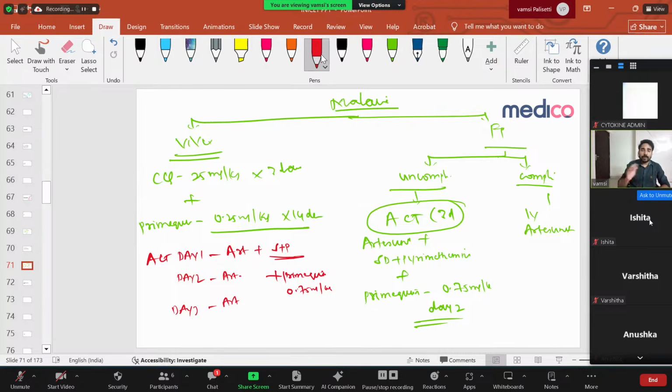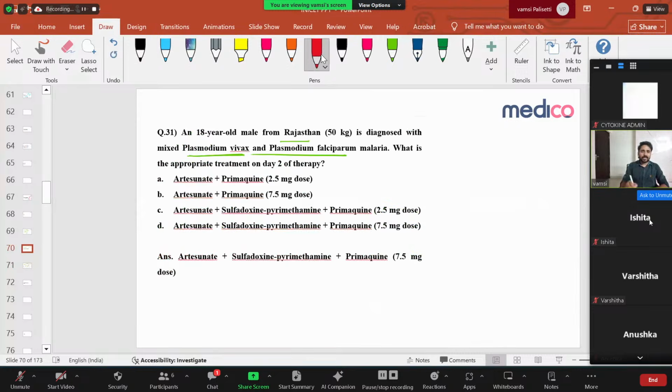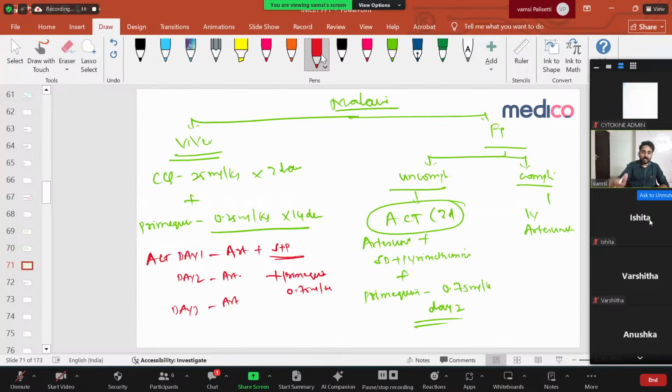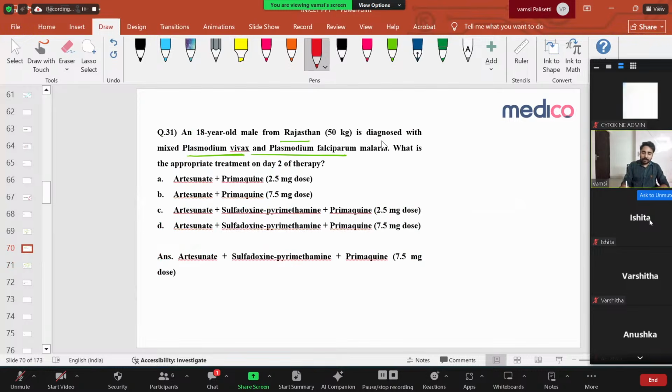So if the patient has both vivax and falciparum malaria, what will you do? You have to give falciparum malaria treatment, because artesunate can act against vivax also, but chloroquine cannot act against falciparum. That's what the question is here. But the given answer option is wrong. Don't follow this question, please follow this chart. As the question says, it contains both vivax and falciparum, so you treat like falciparum only. What is the appropriate treatment on day 2? You have to give artesunate combination therapy.